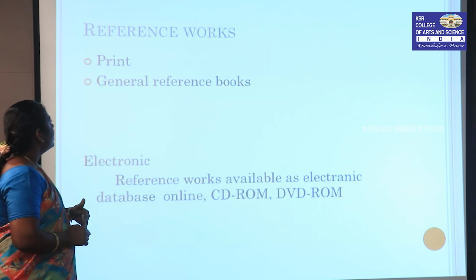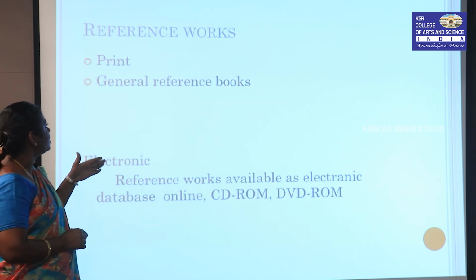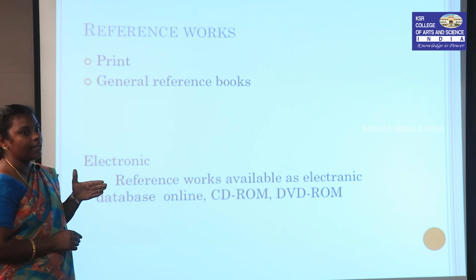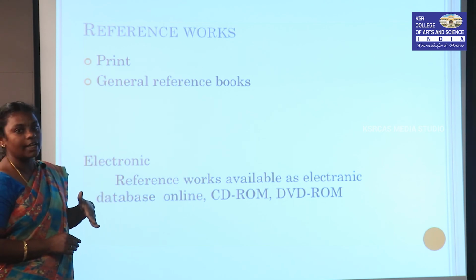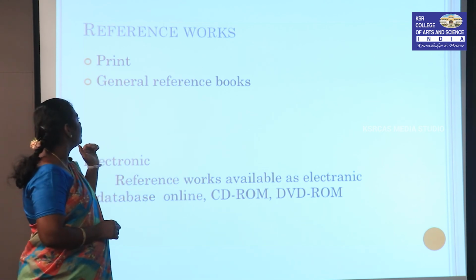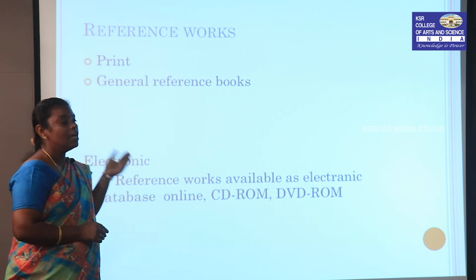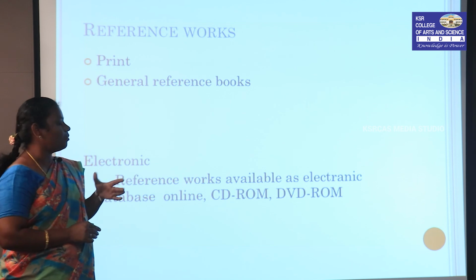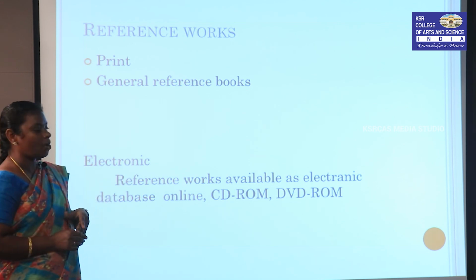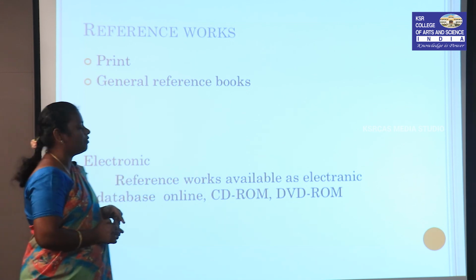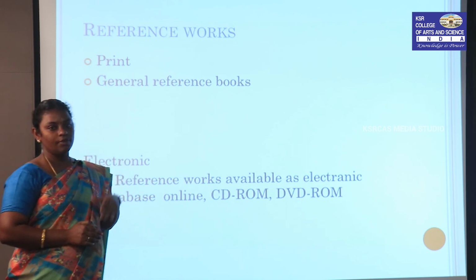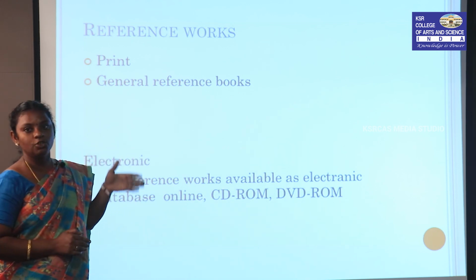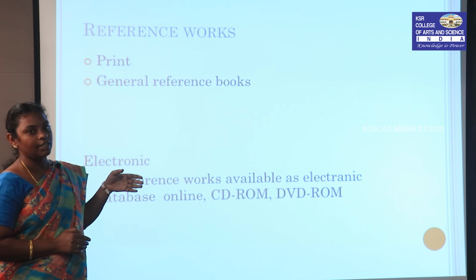Next, reference works: how to use print media or general reference books, as a primary text or a secondary text, in your research. Electronic reference works are available as electronic databases, online, or even CD-ROM or DVD-ROM. We can choose anything on our own, according to the topic, and decide it for the research work.